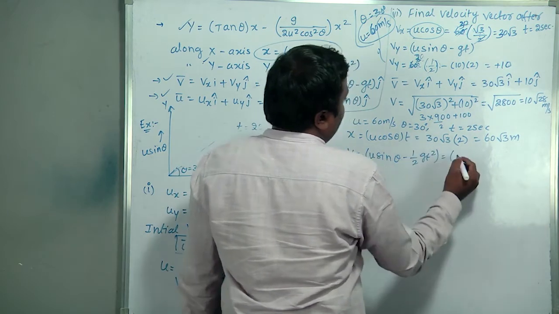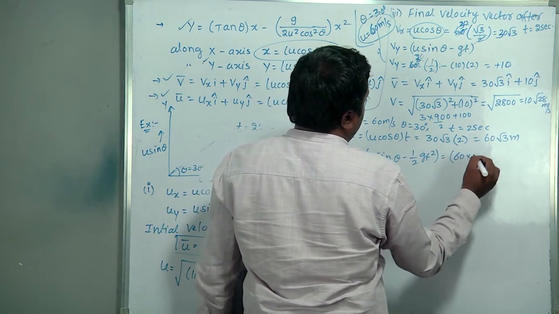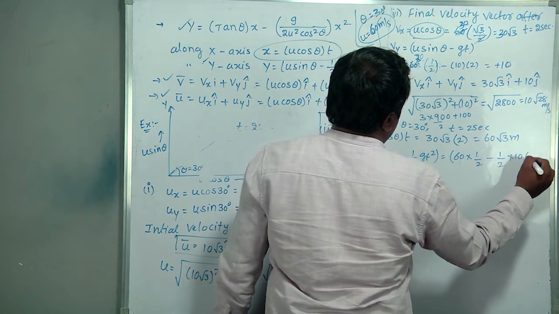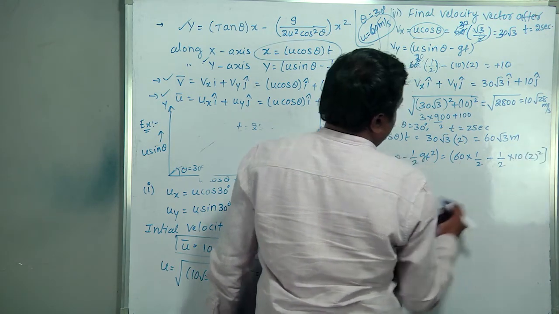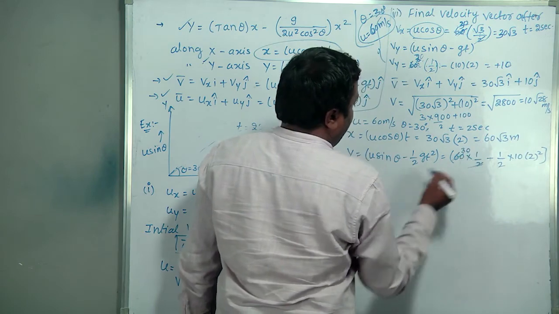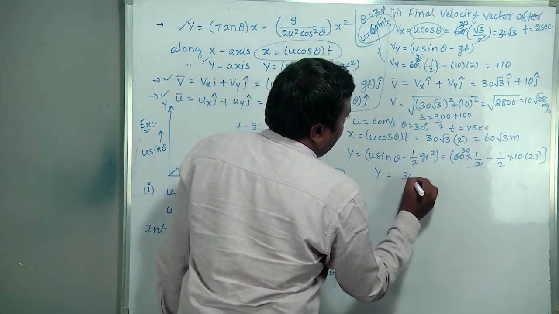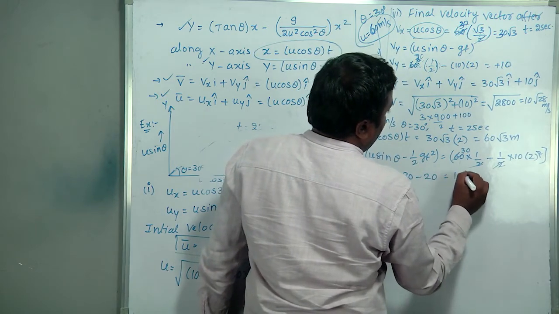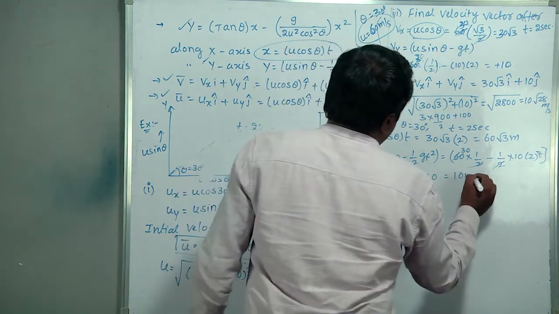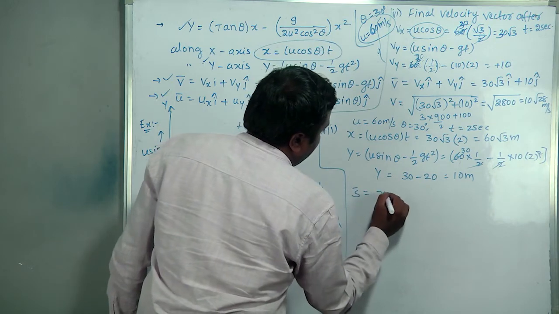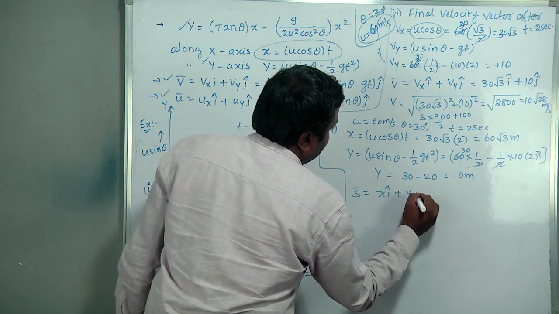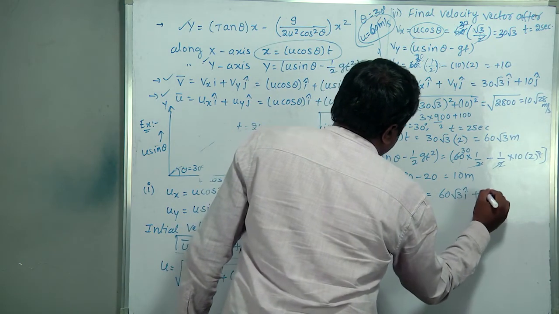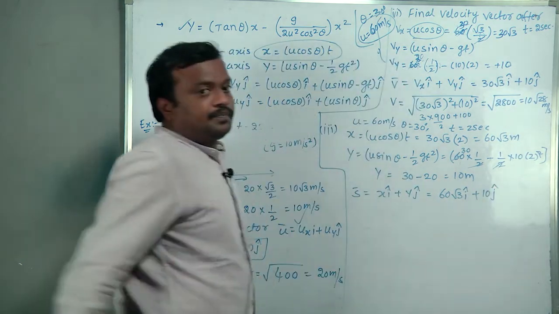So 60 into sin 30, which is 1 by 2, minus 1 by 2 into 10 into t square, 2 square. So y equals 30 minus 20, which equals 10 meters. Displacement vector s bar equals x i plus y j, so 60 root 3 i plus 10 j cap.